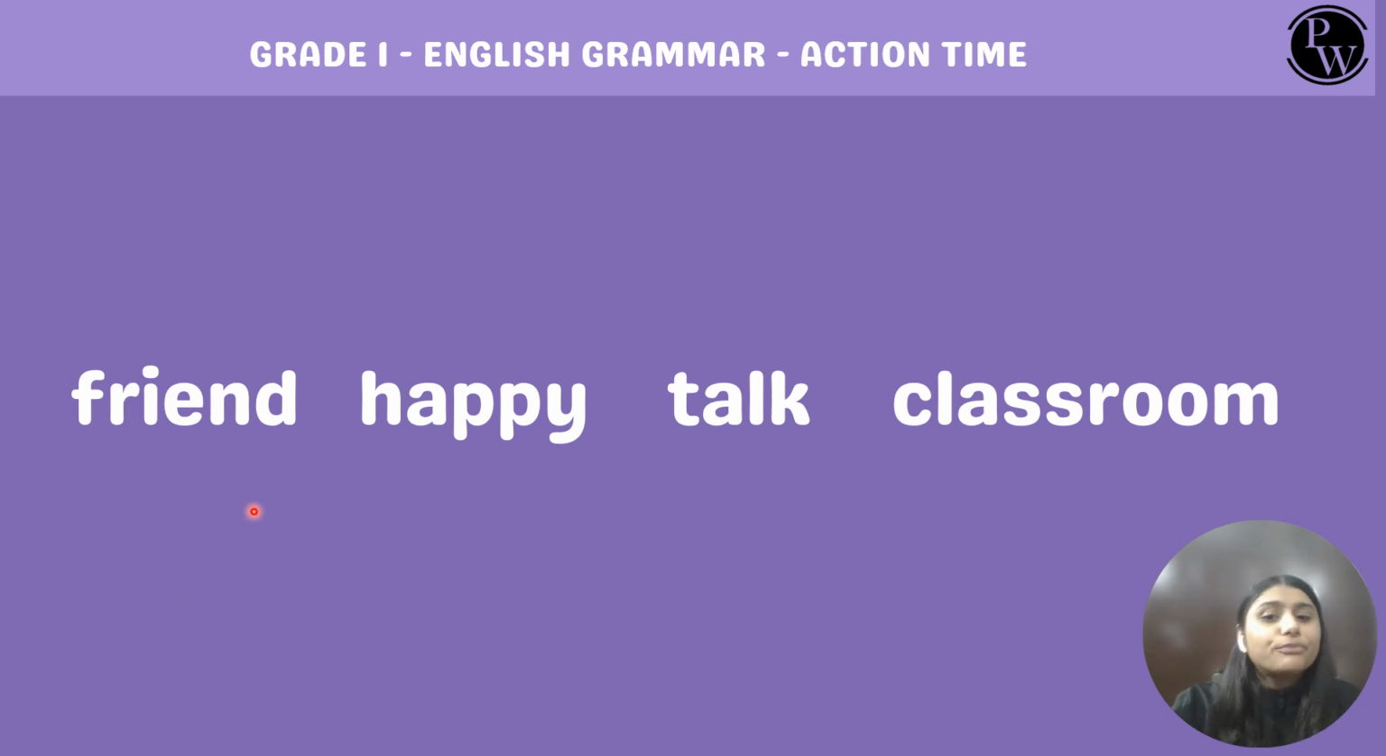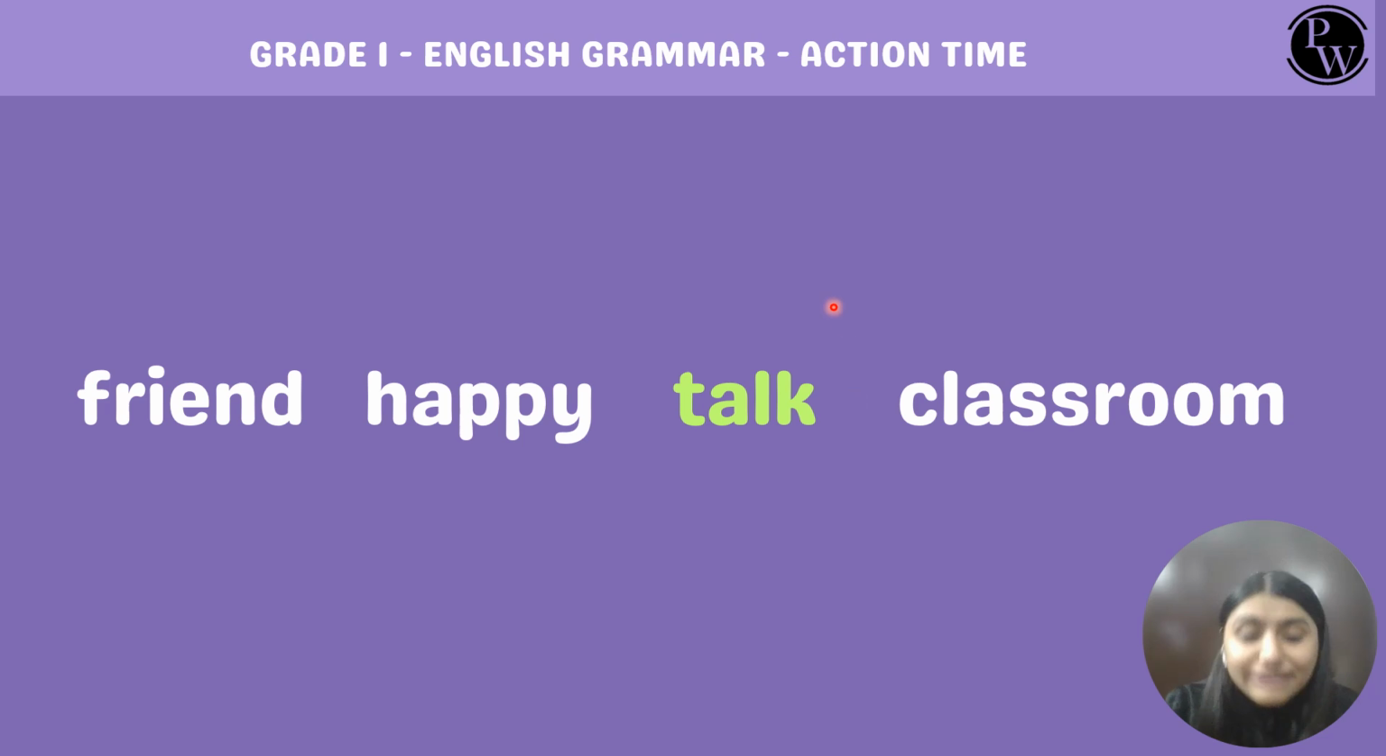Then the next group: friend, happy, talk, classroom. What do you think is an action word here? Is it friend? No. Happy? Not at all. Classroom? No, this is not an action word. But yes, talk definitely is an action word, right? Because it represents something that people do. Friend, happy, and classroom, they're not doing anything. So they are not action words.